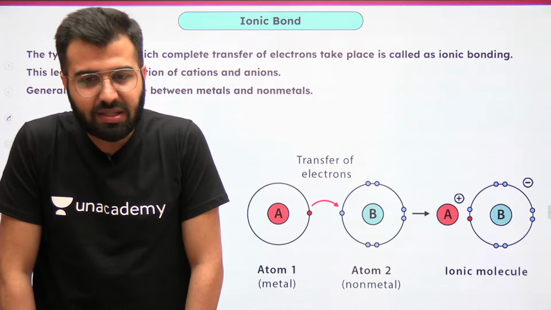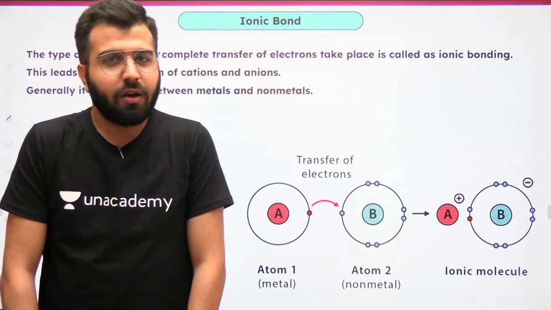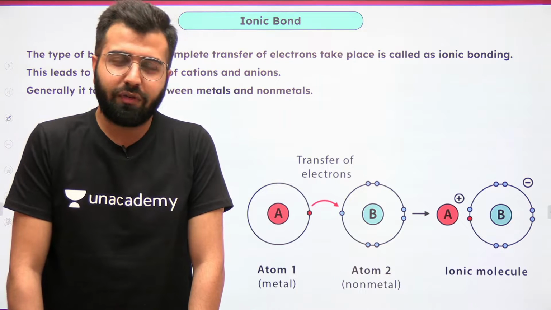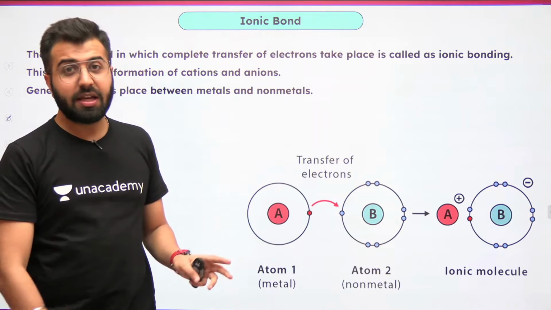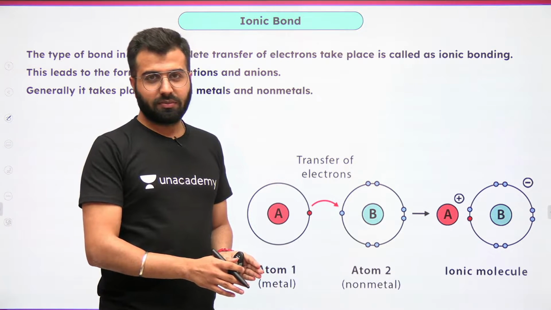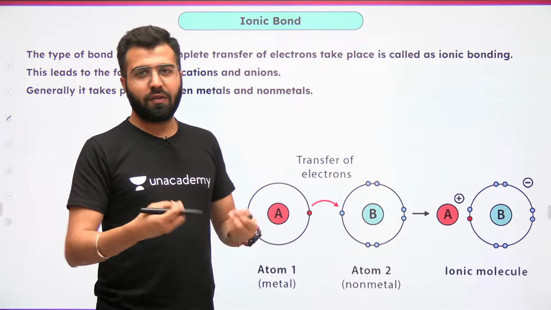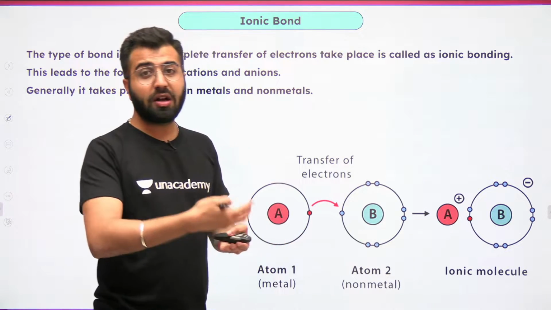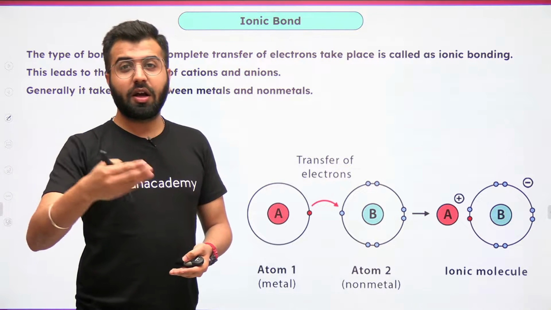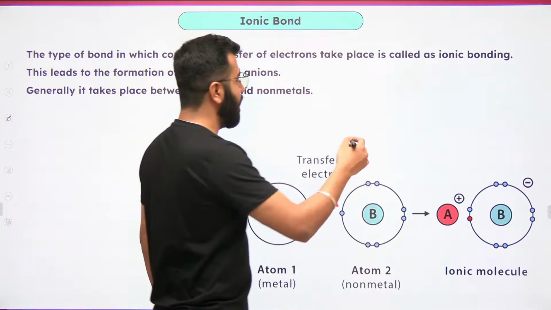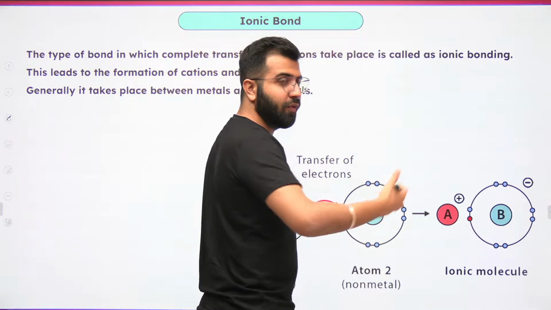So should we memorize electronic configuration? No. One should never memorize the electronic configuration. One should always memorize the atomic numbers, and you should know the trend related to Aufbau's principle. What is the trend to fill the electrons?